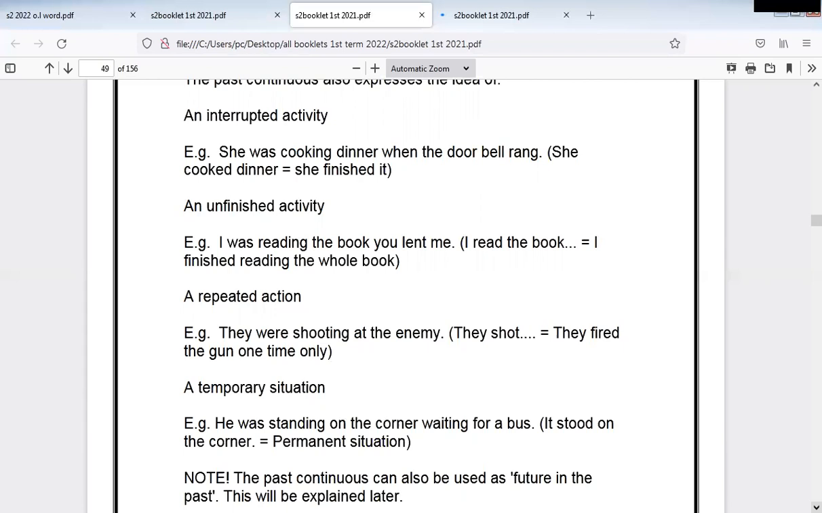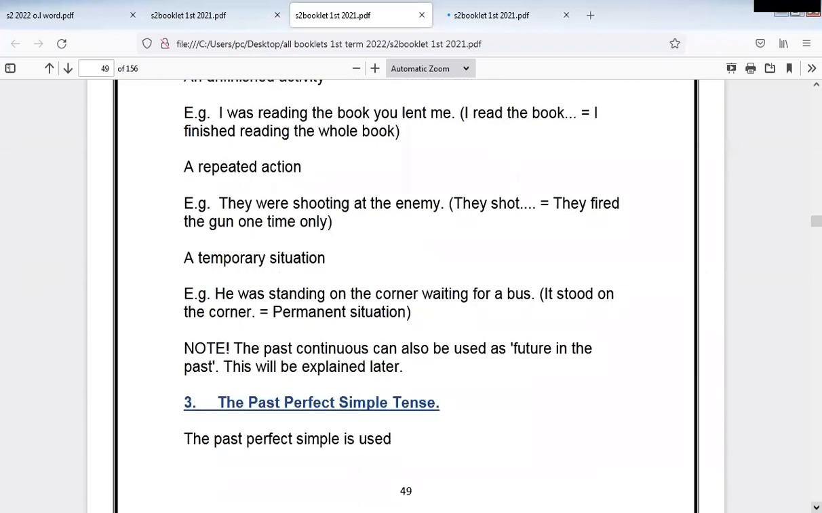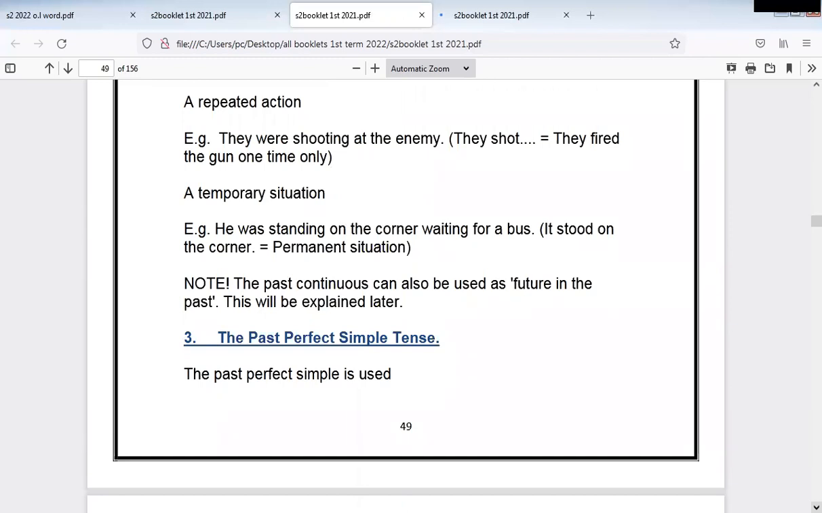Continuous again: an unfinished activity. I was reading the book you lent me. If I say I read the book, I finished the whole book. But I was reading the book you lent me, so this took a duration. A repeated activity: they were shooting at the enemy. They shot, they fired the gun one time only. So they were shooting, they shot and shot and shot. So they repeated shooting. But when I say they shot the enemy, they did it once. So they were shooting many times. They shot was simple, only one time.